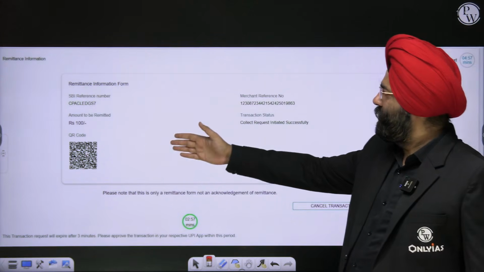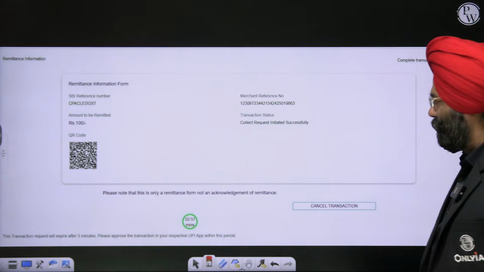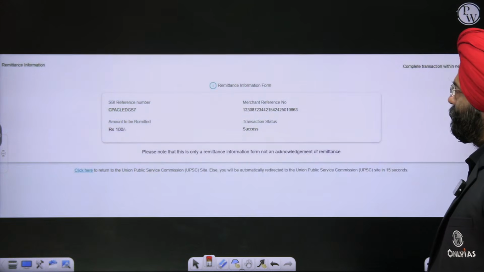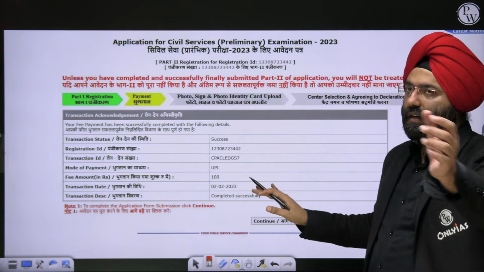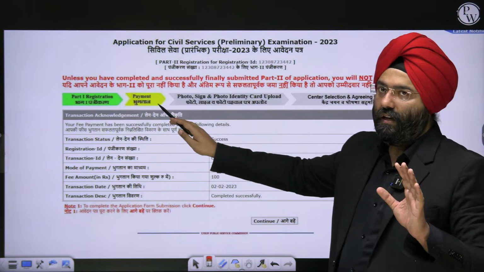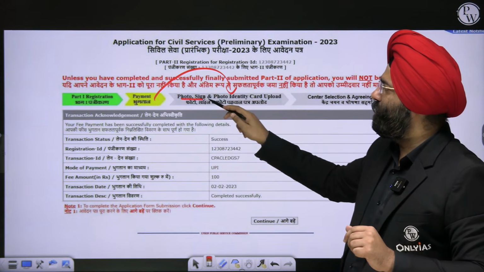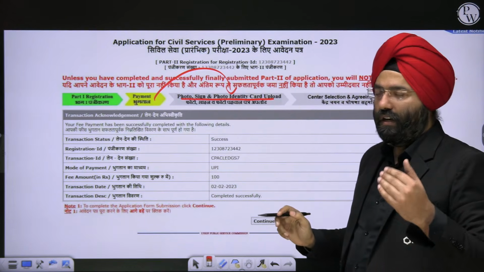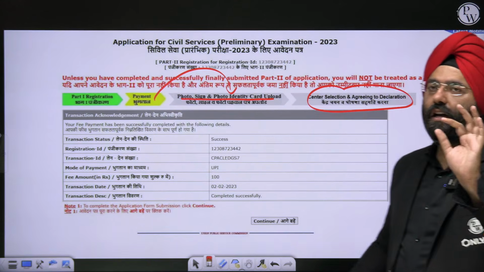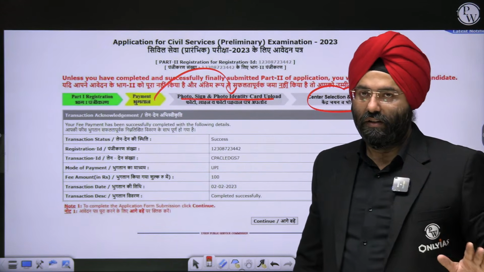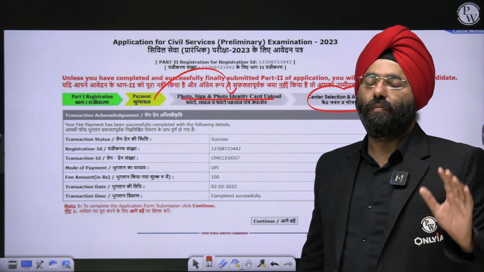Once you have paid, you will get this QR code and all. The payments have been done. You will get an ID also. Success. Okay. So you have paid the payment. Now please understand, once the payment is done, you will be directed to the next, where you have to again put the photo, sign and card signature. And last is selecting the center and clicking on I agree to the declaration. That is it. This is the complete process of your civil services form filling.